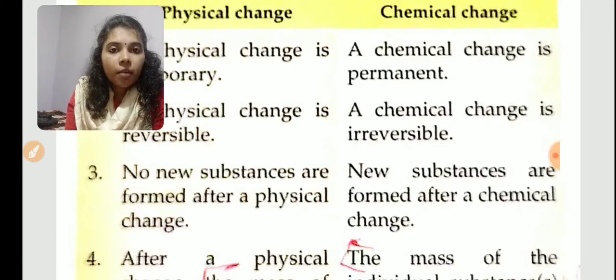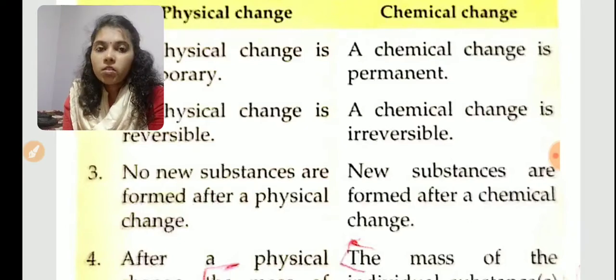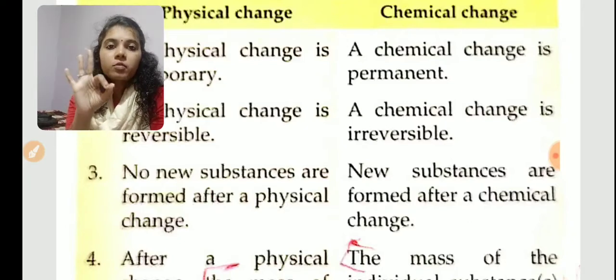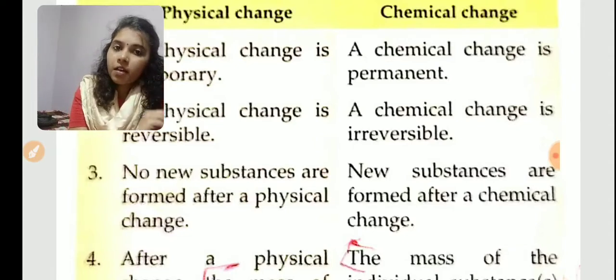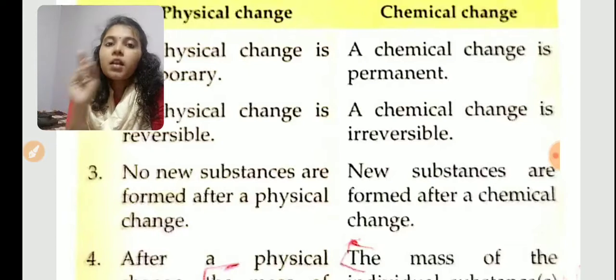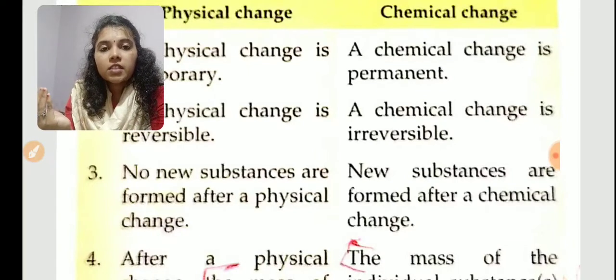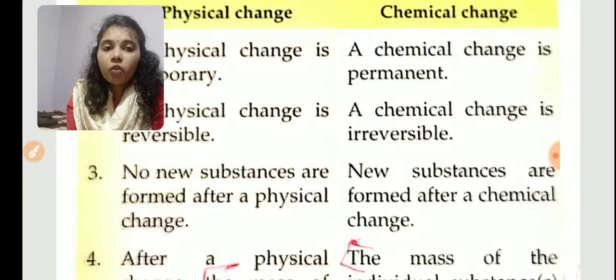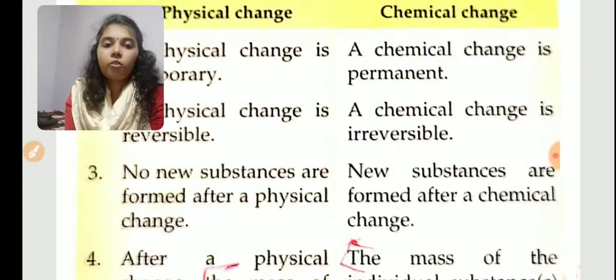When you burn a paper and it changes to ash, new substances are formed, such as carbon dioxide. But in a physical change, no new substances are formed. So three points we have studied. Physical change is temporary, chemical change is permanent. Physical change is reversible, chemical change is irreversible. In a physical change, no new substances are formed, but in a chemical change, new substances are formed.